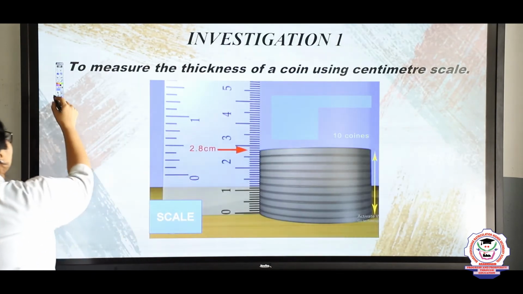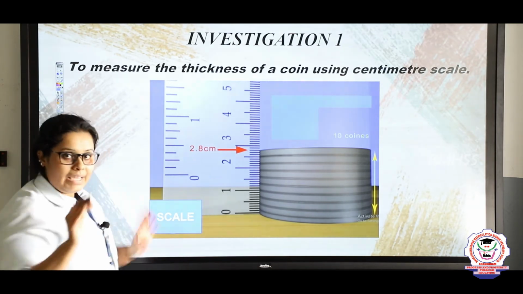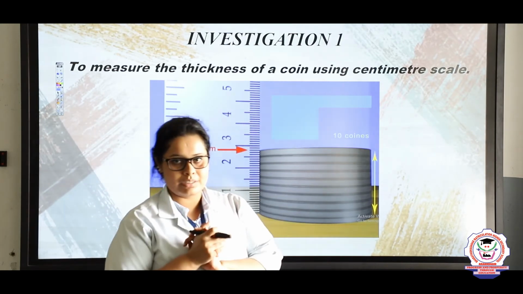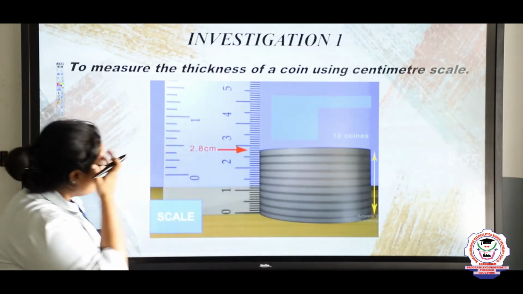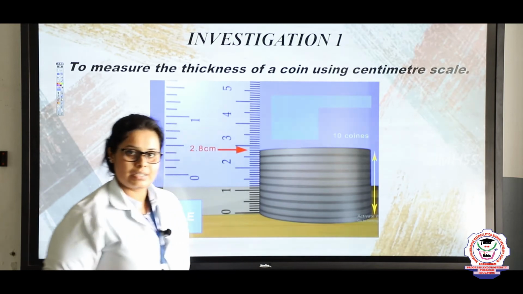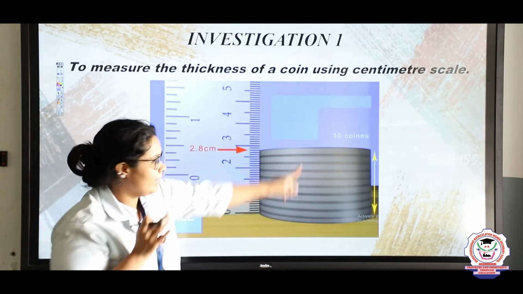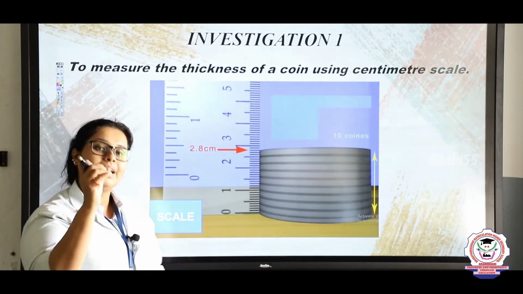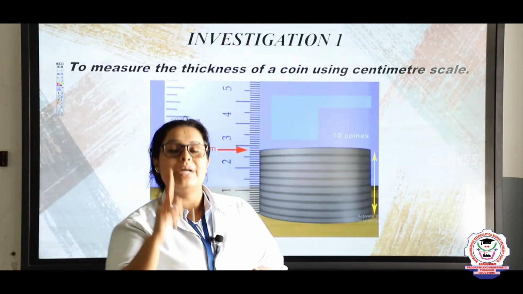Now, let us do an experiment, kids. The aim of this experiment is to measure the thickness of the coin using a centimeter scale. You know what is a coin and you know what is a centimeter scale, right? So here I have kept the centimeter scale. Here I have placed 10 coins, small 5 rupees coins, okay. Now these 5 rupees coins are 10 in number and they have taken the length till 2.8 centimeter, okay. Now I need to find the thickness of one particular coin.